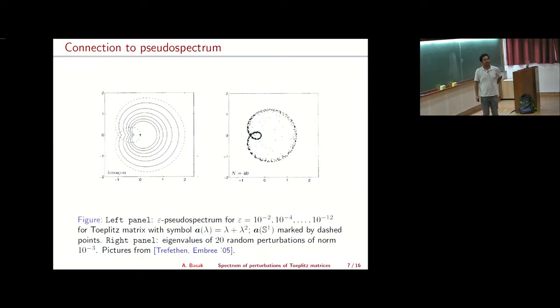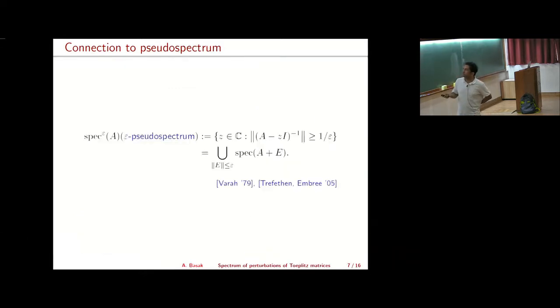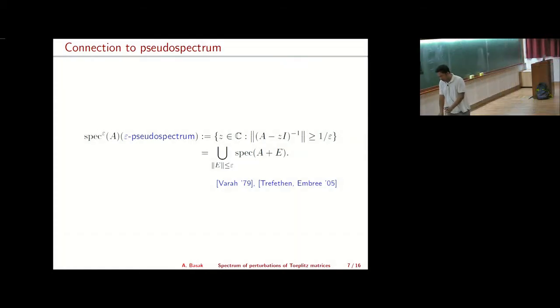Right, E could be any matrix. Yes, so this alternate representation also helps. If you look at the spectral norm of (A minus zI) inverse, and now you look at all those z's for which this equals 1 over epsilon, that will also give you the level sets. So this equivalent representation helps you to compute this pseudospectrum. This is not easy for any general matrix. I guess there are some packages or tools that you can use, but I have never personally used them, so I don't know how they work. It is not really easy to compute for any given matrix.